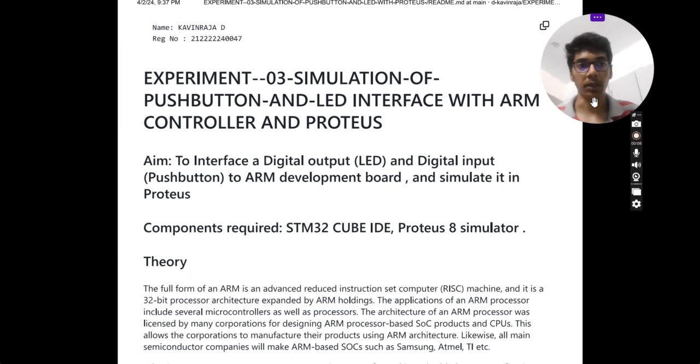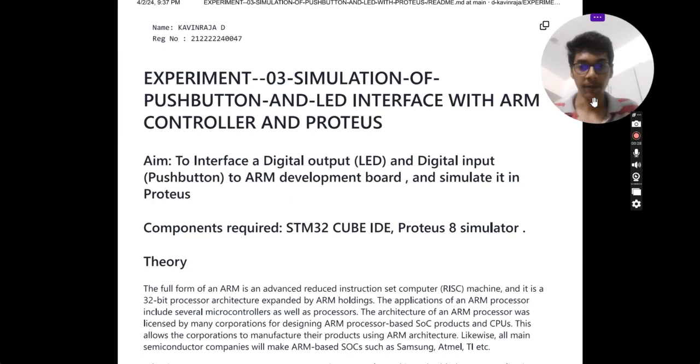Today we are going to see the third experiment in the Programming Microcontrollers subject. The experiment name is simulation of pushbutton and LED interface with the ARM controller and Proteus software. First of all, the aim is to make an interface between an LED and a digital input pushbutton from the development board